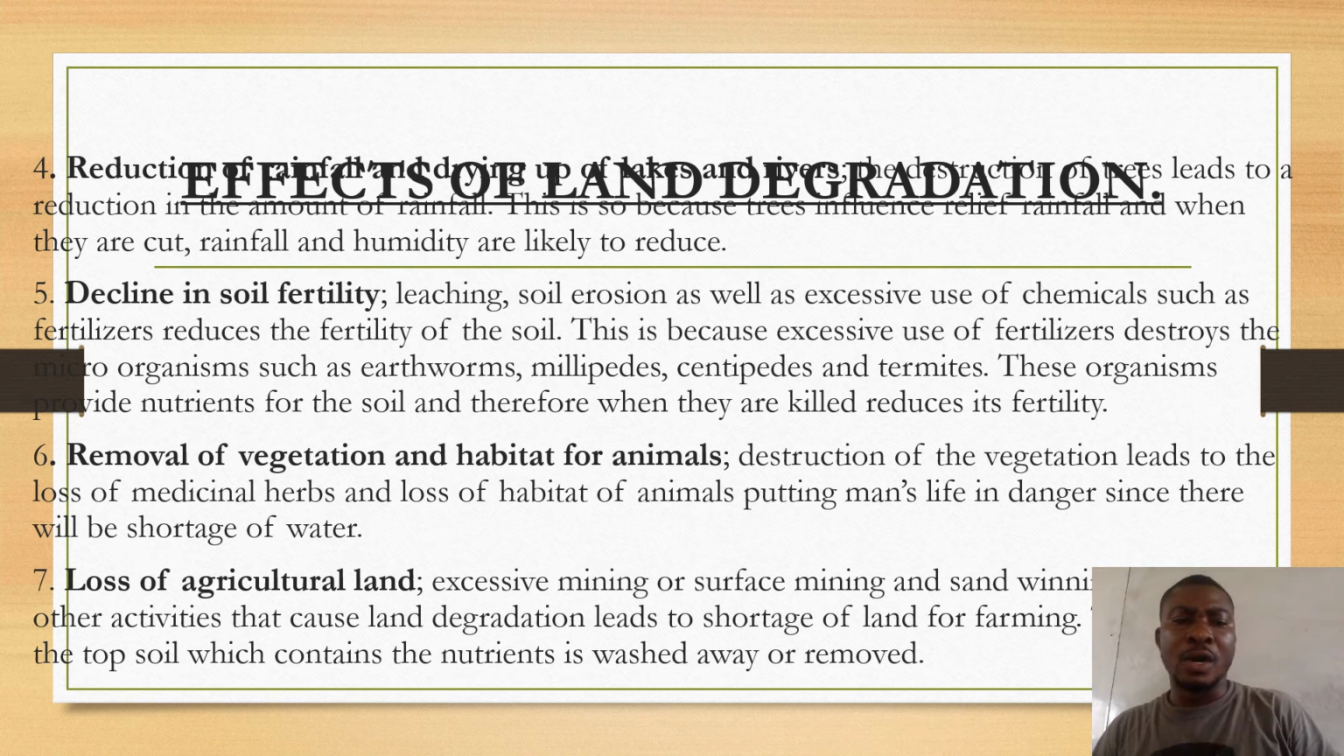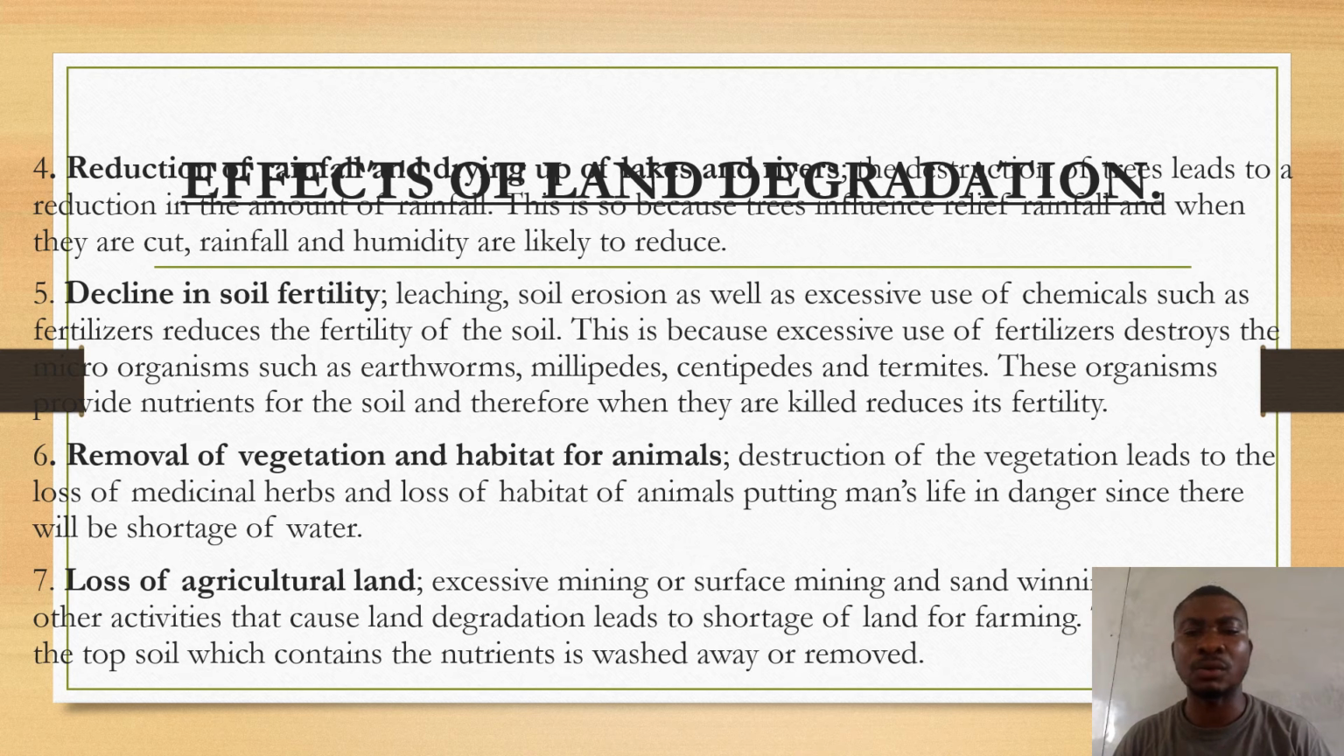So that is that. Point number 7: loss of agricultural land. Excessive mining or surface mining and sand winning.